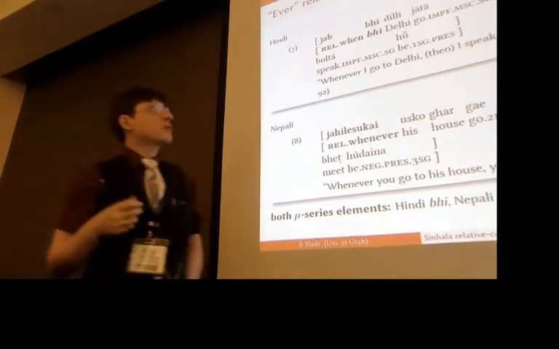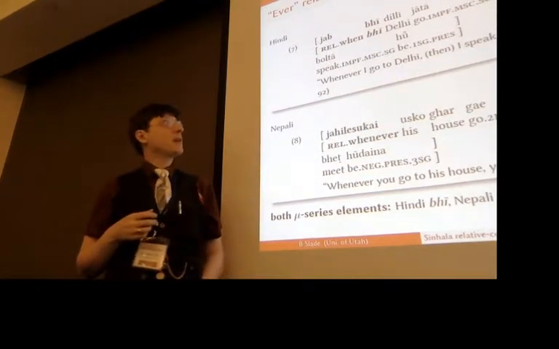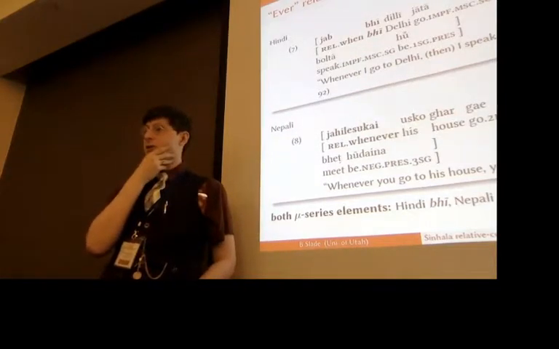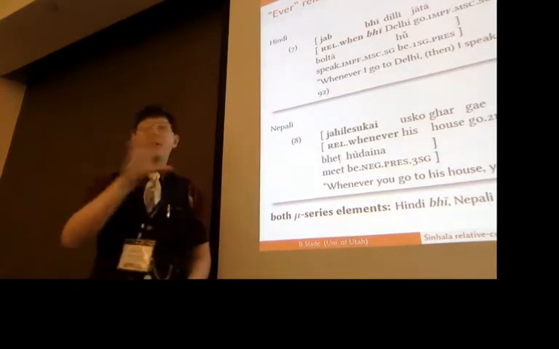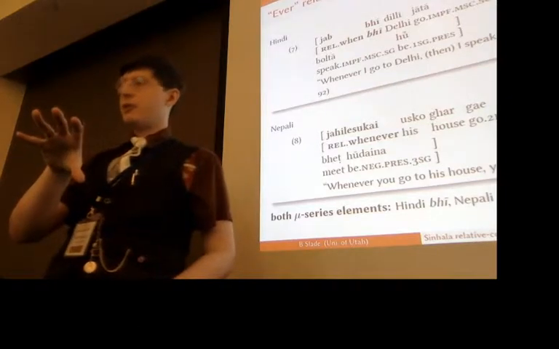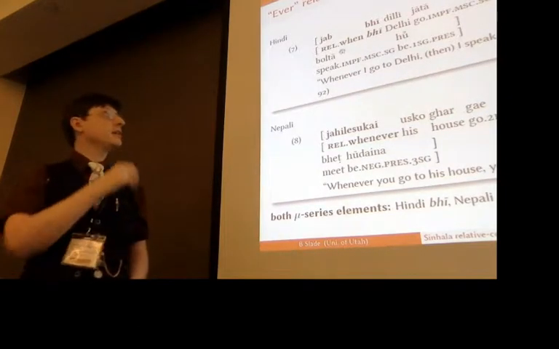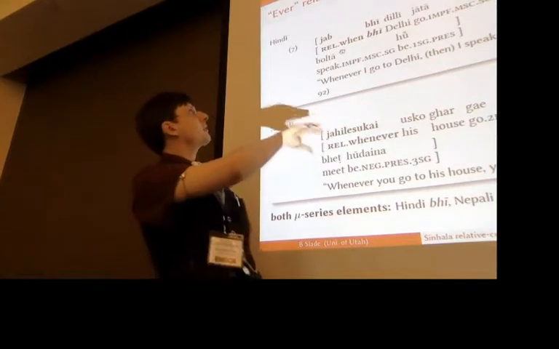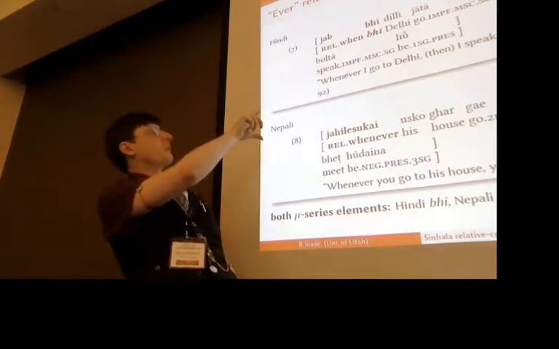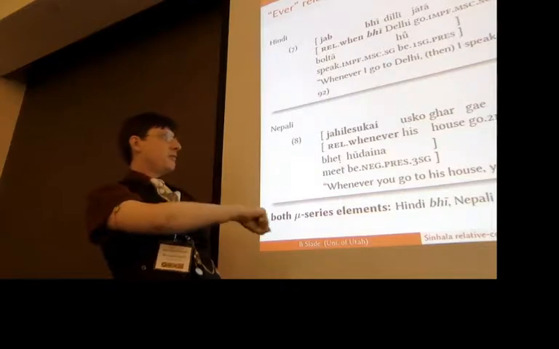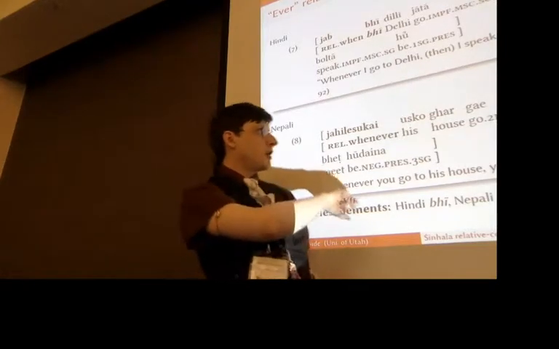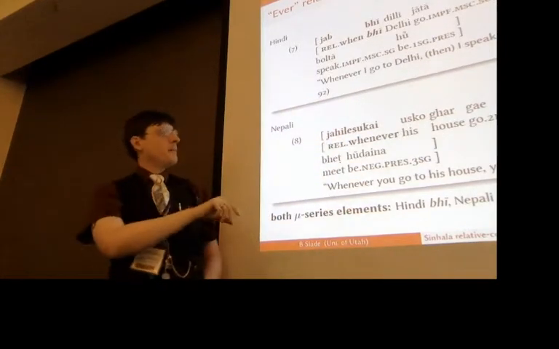And in fact, when we contrast it with other Indo-Aryan languages which have relative correlatives, like Hindi and Nepali. Now, in Hindi and Nepali, you don't have to have one of these particles, but you can have a particle. So you have things like in Hindi, jab bhi dilli jata hu. Okay, so we have this jab bhi. And in Nepali, jai suke, usko gar gai, pani, etc.